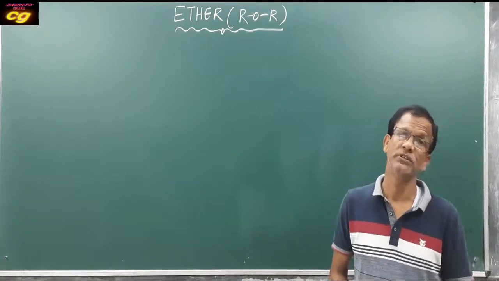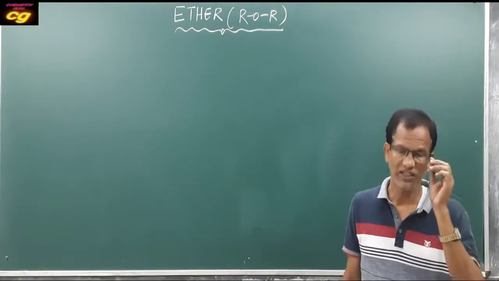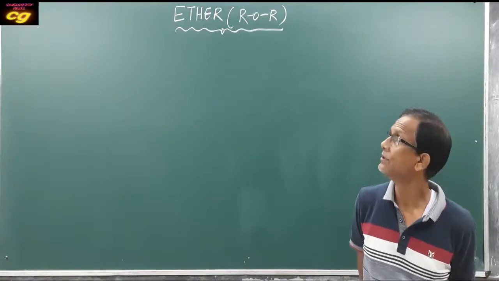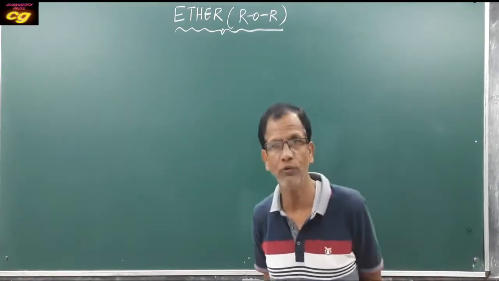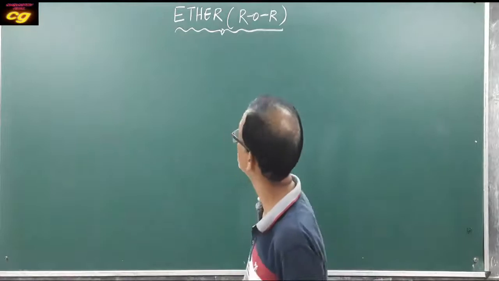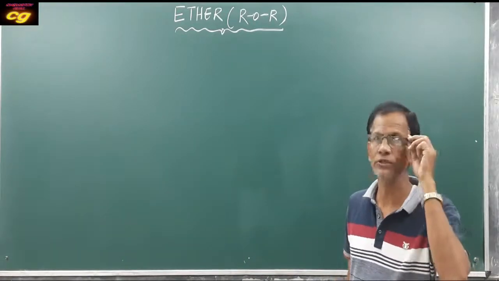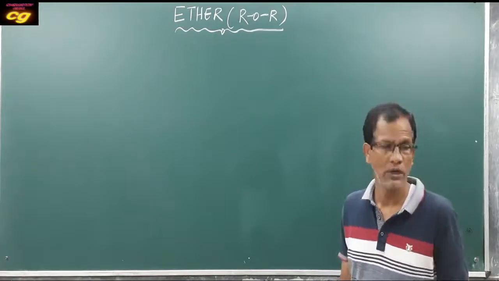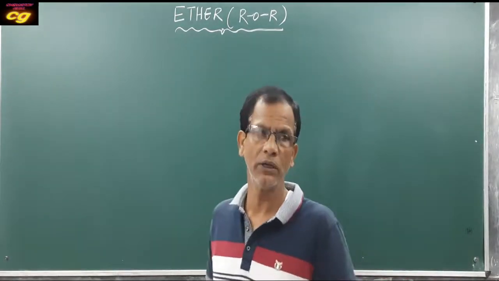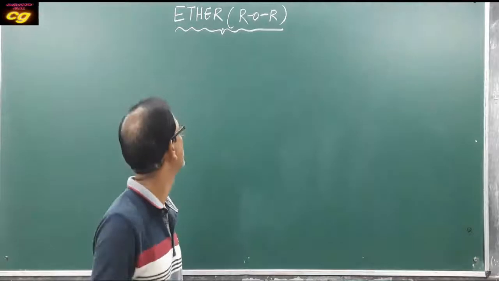Today we will discuss the last part of this chapter, that is alcohol, phenol and ether, that is ether. In the last class we already discussed the preparation and properties of alcohol and phenol.